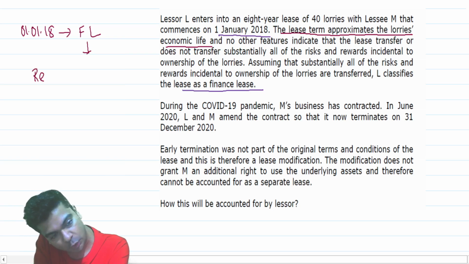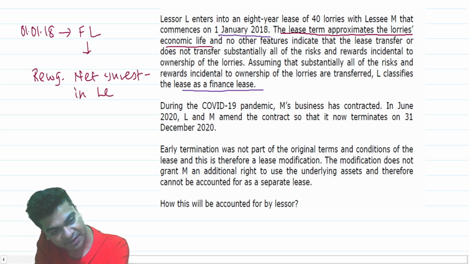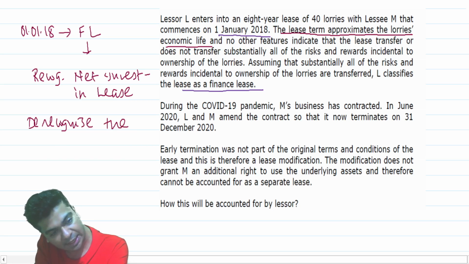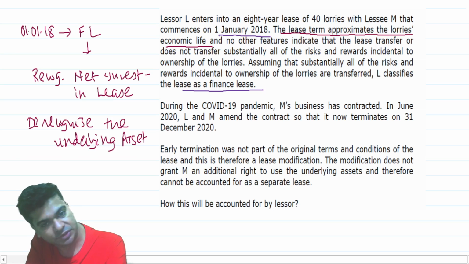You will have to recognize net investment in lease, isn't it? You will recognize net investment in lease, and you will de-recognize the underlying asset. These are two things that will definitely be done because you are classifying this as a finance lease.